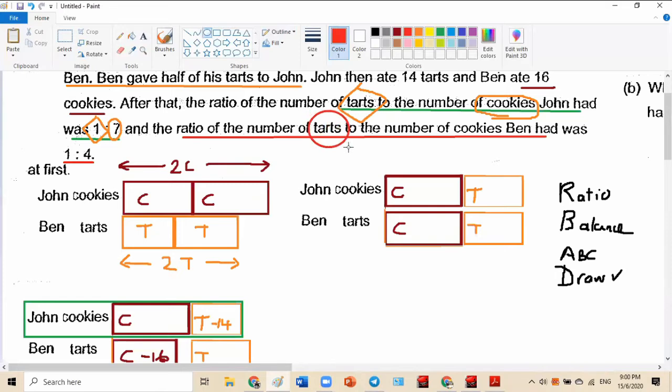Now talking about Ben, right? Ben is 1:4. Talking about the tarts for Ben. Okay, where's the tarts for Ben? The tart is 1. The cookie is how much? The cookie is 16, 4. Where got 16? Don't come and frighten me. Understand or not? Don't come pull numbers and frighten me. The tart is this one. The cookie is this one. Alejandro following? Rachel following?